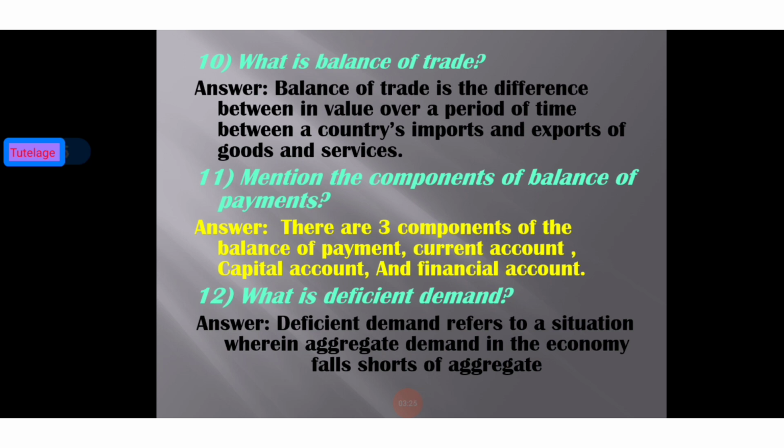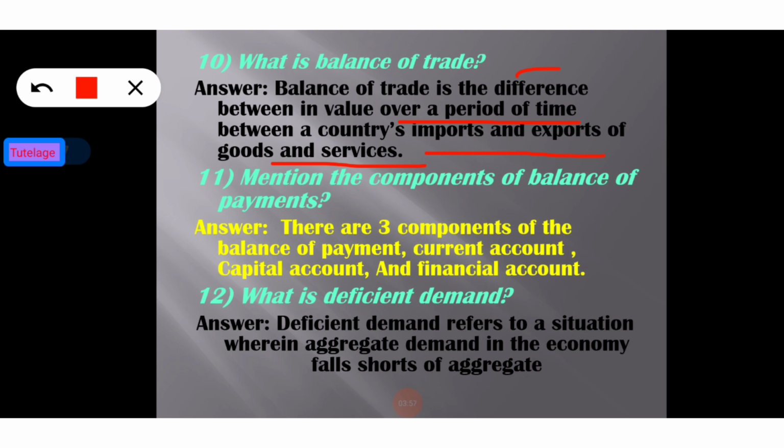So now going to the next question. The 10th question is, what do you mean by balance of trade? Balance of trade is the difference in value over a period of time between a country's imports and exports of goods and services. Basically, balance of trade is the export of goods and services of the country minus the imports of goods and services of the country.